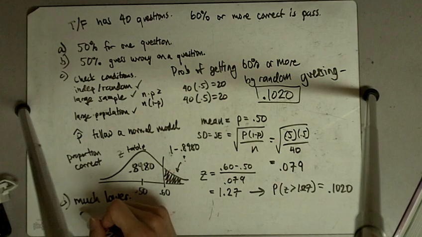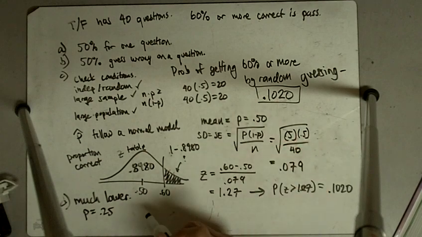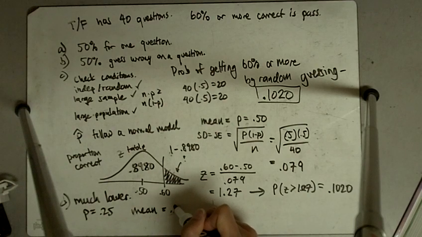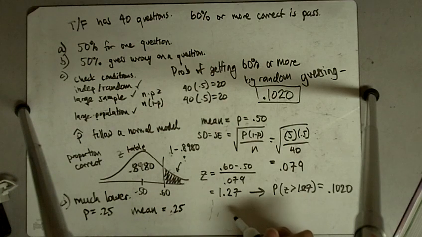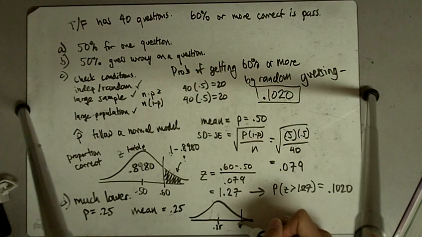If 1 out of 4 answers is correct, p is 0.25, so the mean of the new model is 0.25. I haven't calculated the standard error, but the distance from 0.25 to 0.60 is going to be much, much farther now.